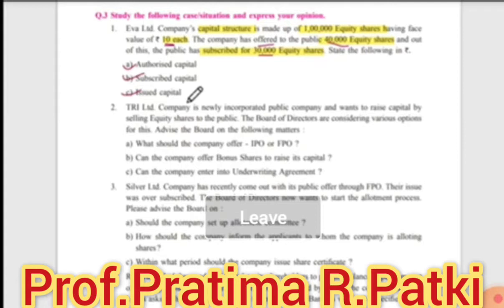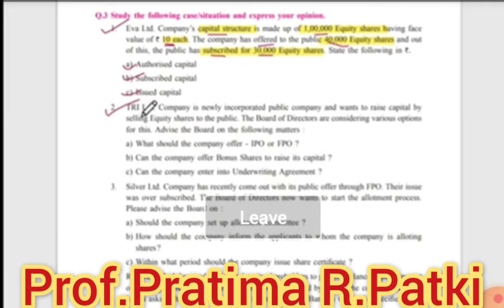Okay, so here our answers are: authorized capital 10 lakhs, subscribed capital 3 lakhs and issued capital 4 lakhs. I hope you got the amounts. Offered is issued; subscribed is 30,000 equity shares of 10 each; and total capital structure is 1 lakh equity shares of 10 each, that comes to 10 lakhs. So this question is clearly done. Now moving on to the second question.